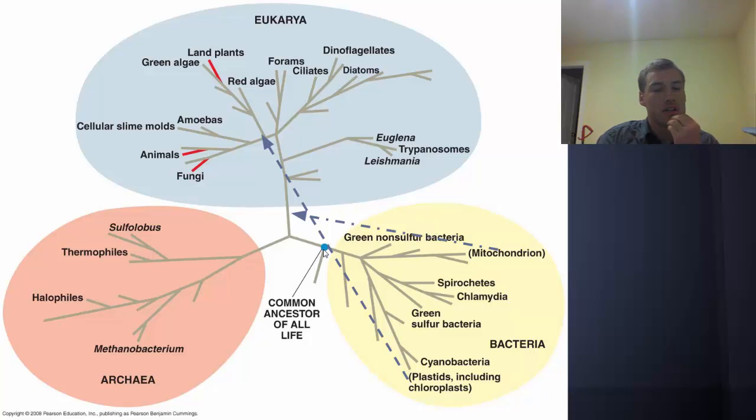And then in eukarya, remember that all eukaryotes have mitochondria. So the mitochondria, which used to be prokaryotes or bacteria, was incorporated somewhere along this line here. And then recall that plants are the only eukaryotes that have chloroplasts and other plastids, and so those were incorporated somewhere along this branch here. Some of the major groups within eukarya are plantae, the land plants, animalia, animals, and fungi, which is just fungi.